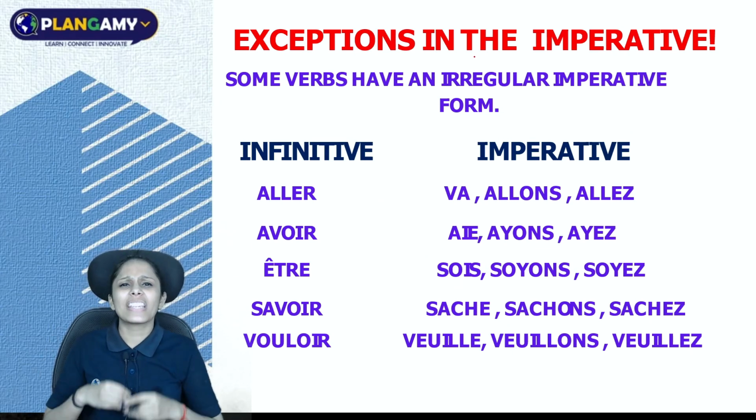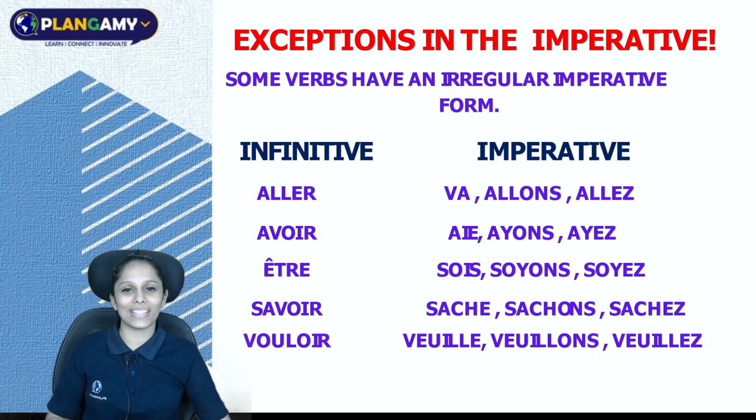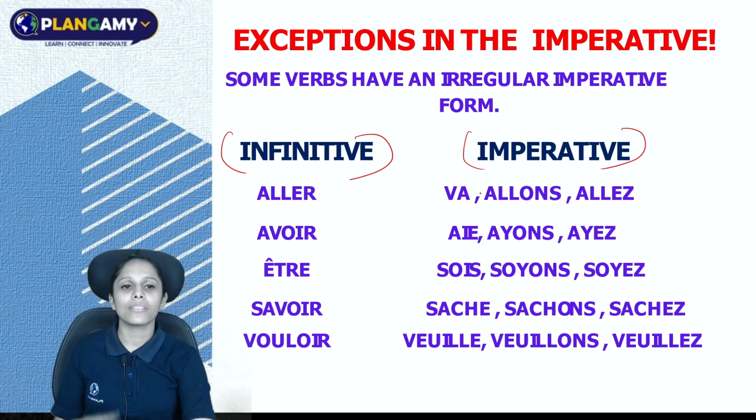Exceptions. Like I keep on saying, the French language is full of exceptions. So here we have some exceptions. Some verbs have an irregular imperative form. So here we have the infinitive verbs and their imperative tense. Aller becomes va, allons, allez. With tu it becomes va, although you will not write tu. With nous it becomes allons, and with vous it becomes allez.